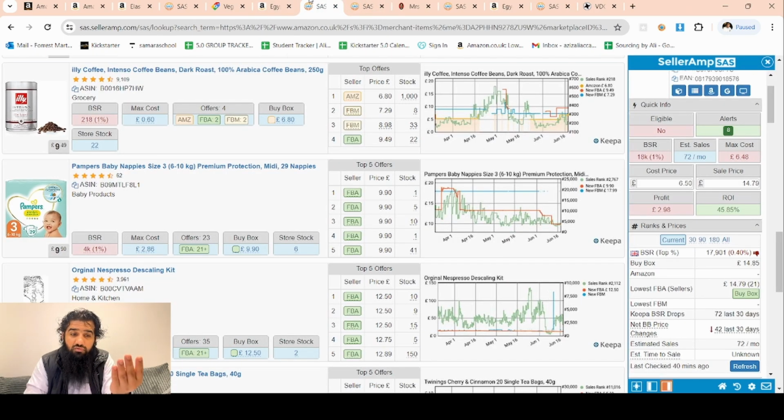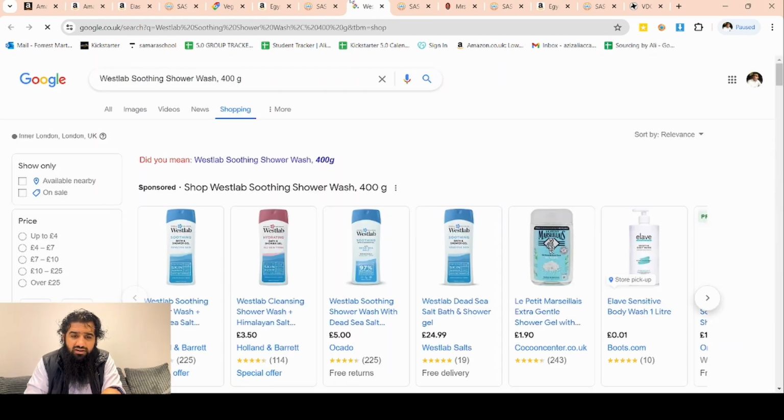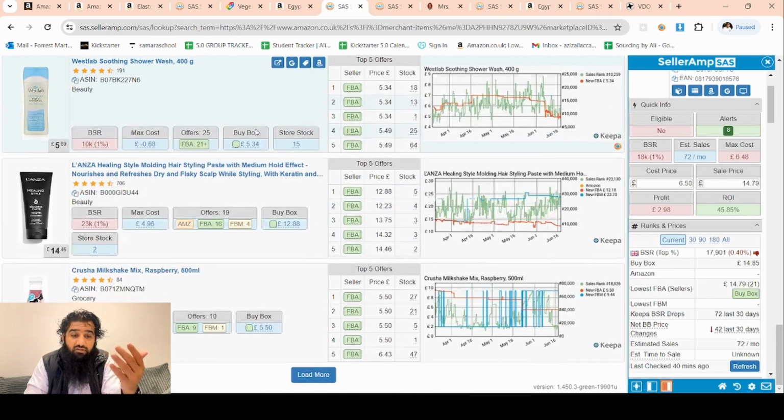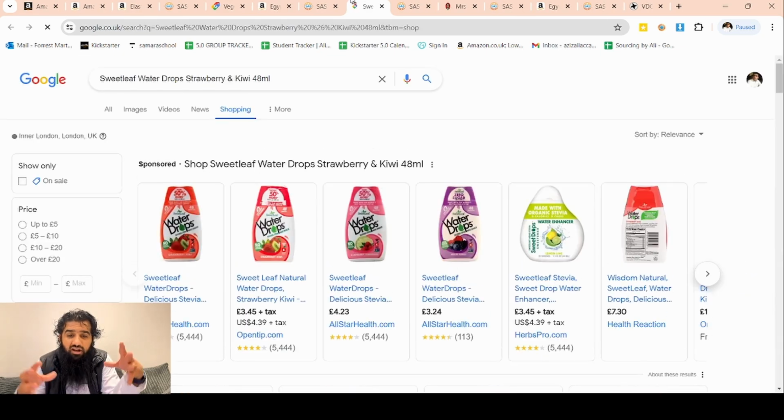This one, so count this one as well because this is available. I just want to find something which is available. So 21 plus sellers. Is it the one that we looked before? It's slightly different, but let's move on because I want to quickly find something which would be available straight away on the first page or so, to cover as much as we can.